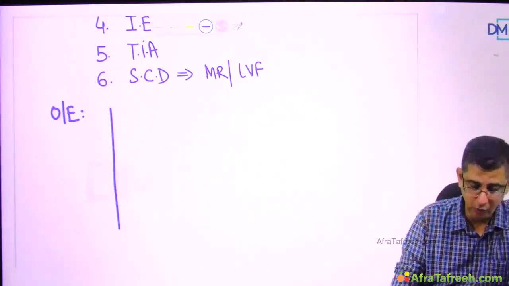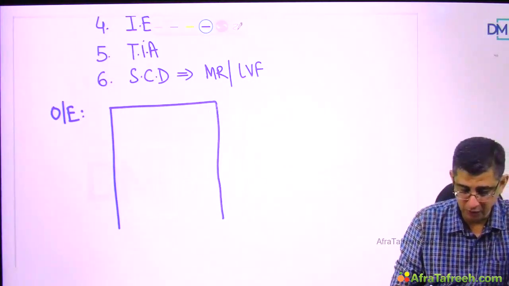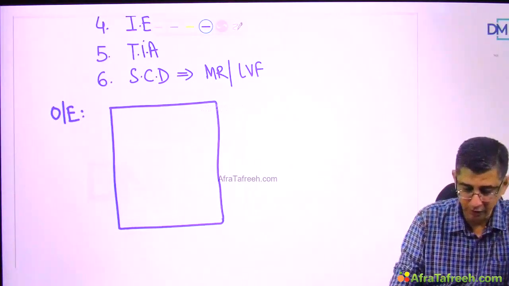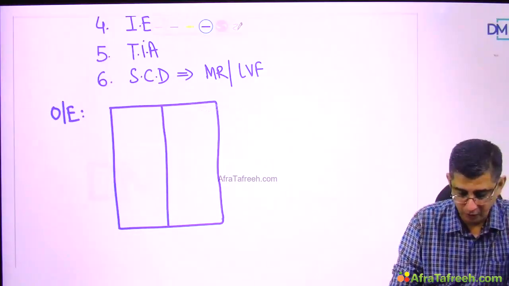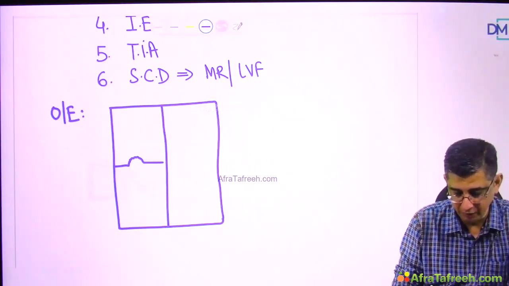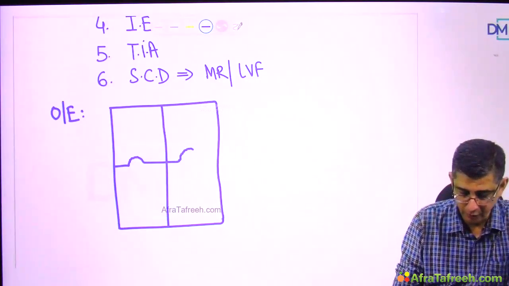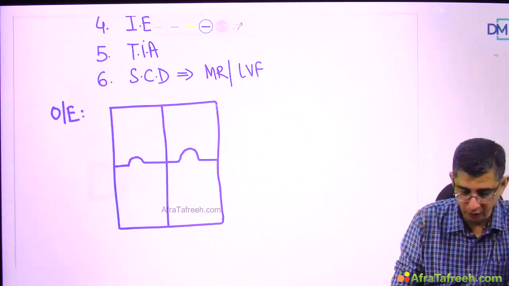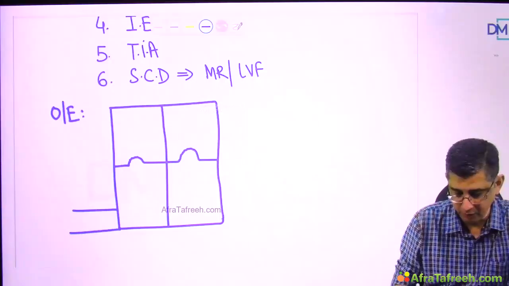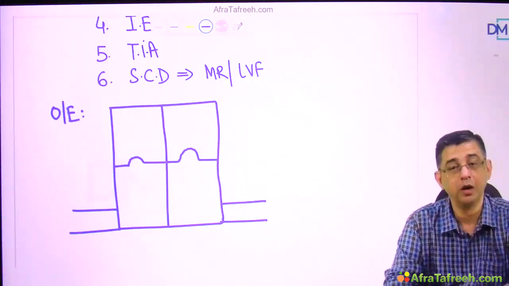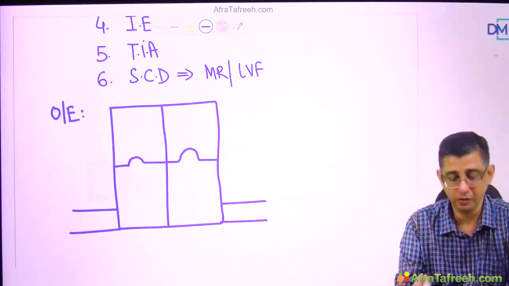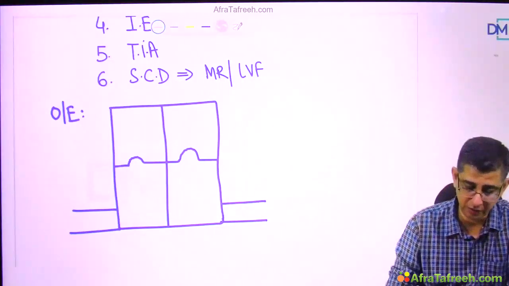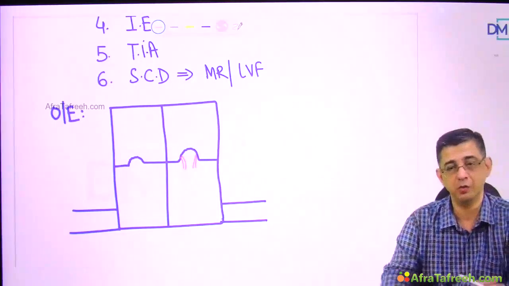To help you remember this on a long-term basis, I'll draw a quick diagram. On the right-hand side, you can see the tricuspid valve bulging up during systole, and you can also notice the mitral valve going up much higher as compared to normal. The higher the valve goes, the structures on the undersurface, the chordae tendineae, will be stretched much more than normal.